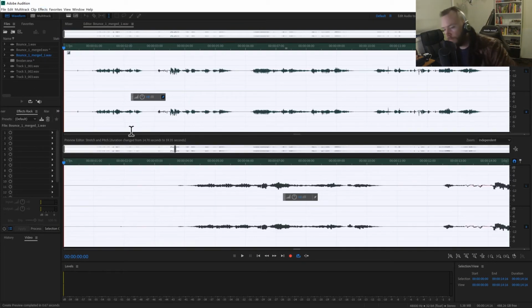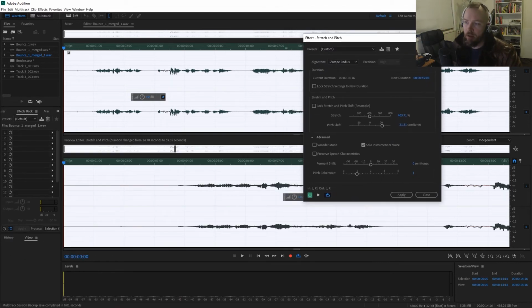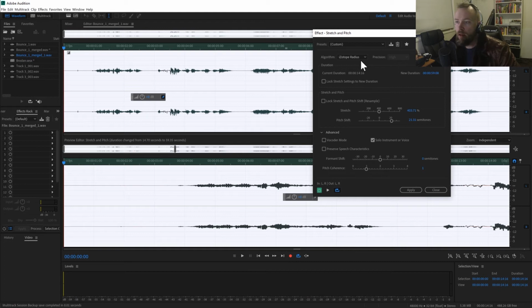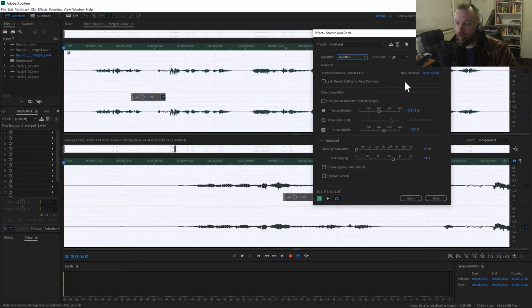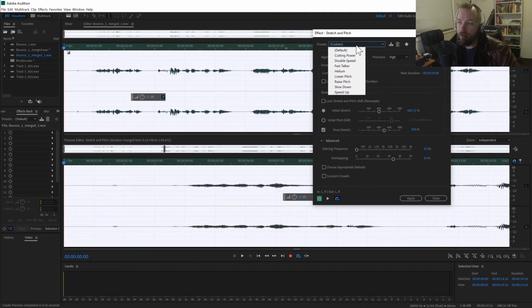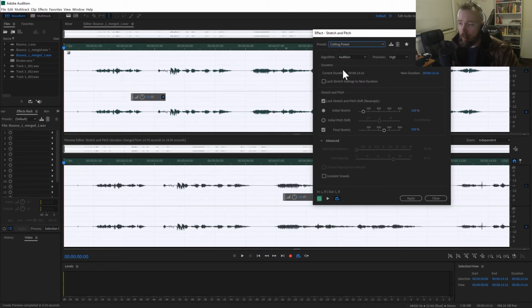So we're going to change the speed. I'll just drag this up here. Now, I'm going to change the algorithm here to Audition. Audition has a different set of time and speed settings depending on which algorithm you set. I do like this preset called Cutting Power. You can see in this algorithm, it starts at 100% and then starts to slow down to about 500%. So let's just have a listen to that.